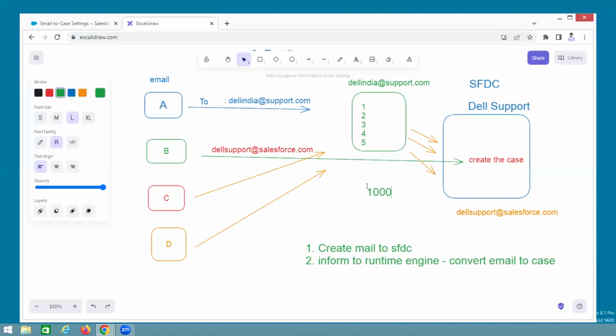Resolution also: if you need 4K, if you need HD, different, as per your requirement, those people give different subscriptions. Same like that, Dell people's business is per day, they are assuming that per day maximum we are getting 1,000 emails. So they are asking, hey Salesforce people, per day we need 1,000 emails, maybe not more than that. Based on that, you will give me the license.